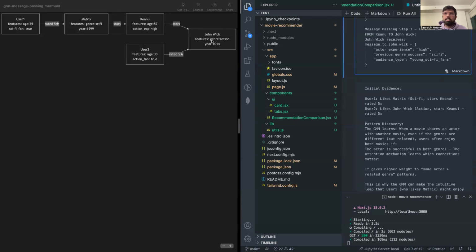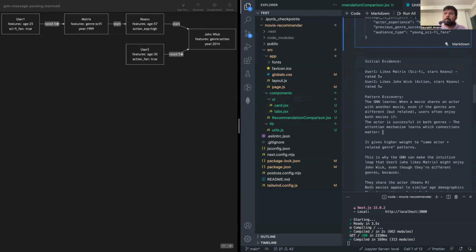John Wick and Matrix share the actor Keanu Reeves. Even if the genres are different, as user two is into action movies and user one is into sci-fi movies, users often enjoy both movies if the actor is successful in both genres. Because Keanu Reeves has been successful in both Matrix and John Wick,